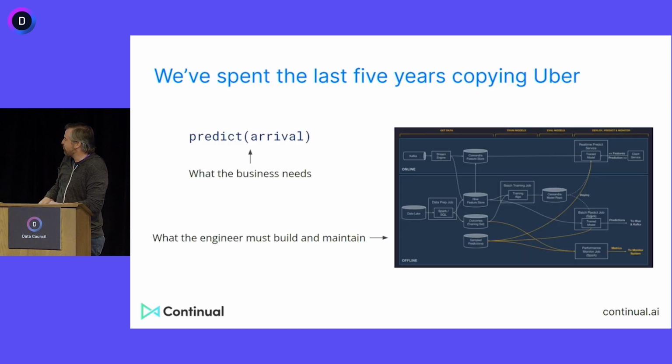And I think if you trace this back, a good example of this is 5 years ago there was a blog post by Uber where they described their internal machine learning platform, the Uber Michelangelo platform. Actually, an amazing architectural vision for what production machine learning looks like. By production machine learning, I mean models that are actually driving business decisions that are continually maintained, right? Not just a notebook, not just an R&D project. And so in their case, they wanted to do that canonical Uber thing. They wanted to predict the arrival times. That's what the business needed.